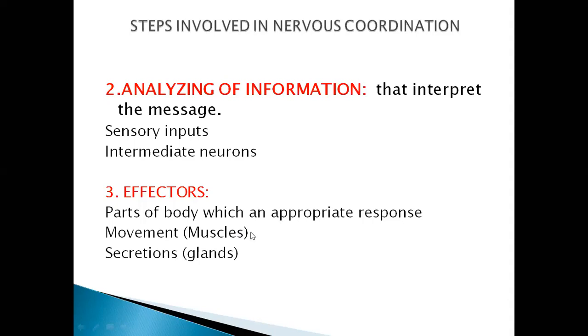If you see that a dog is running behind you, you will run away, right? So when you see the dog running behind you, you will start running. This effector's response is being done by your muscles. And in your body, if some secretions are in less amount, it is controlled by the hormones. The glands secrete the hormones which stabilize the conditions. So it is also an effector which is giving response here. It was all about the steps involved in the nervous coordination.